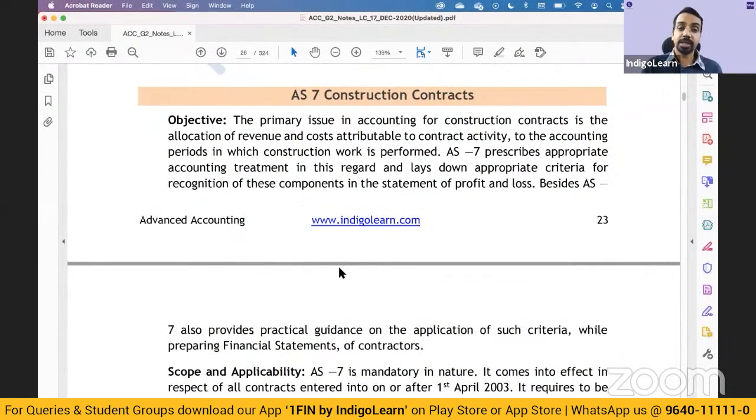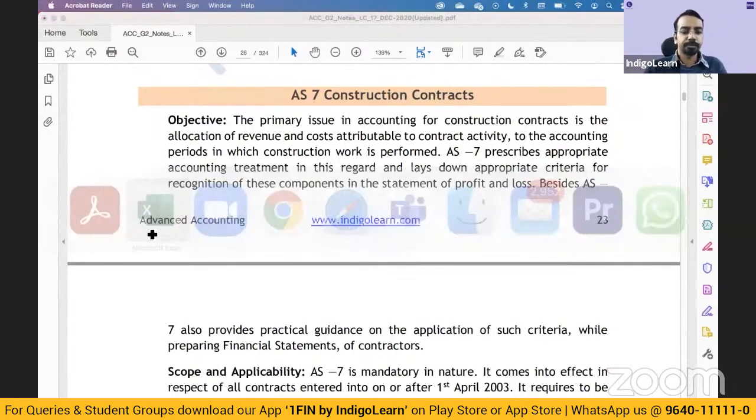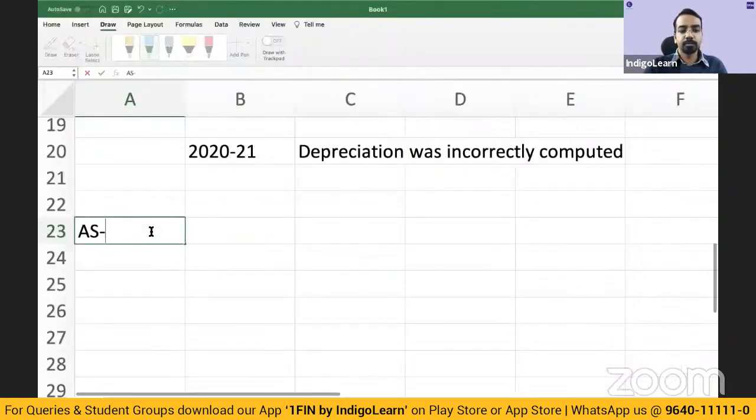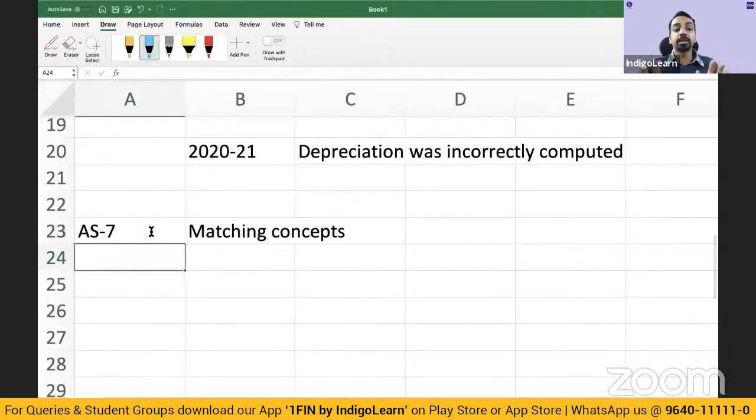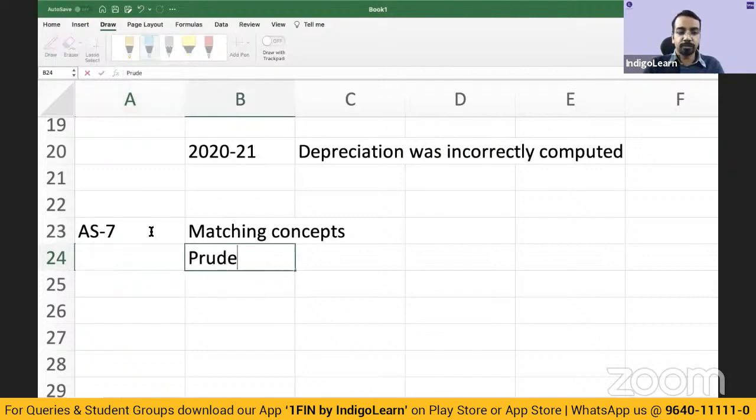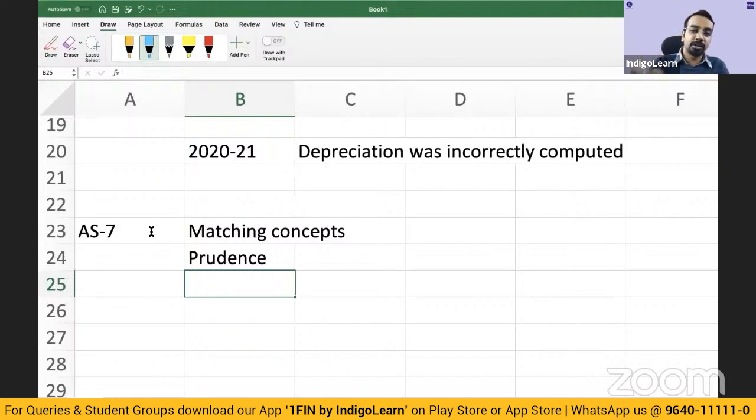Now the next standard, accounting standard 7, construction contracts. One standard where students make a lot of computational or silly mistakes, I should say. In this standard specifically, there is a lot of technical jargon involved, but if you try to break it out, it is very simple. This standard revolves around the matching concept and obviously prudence. If you apply these two principles to the standard without going into the technicalities, as a normal accounting professional also, you will be able to do the treatment as given by this standard.